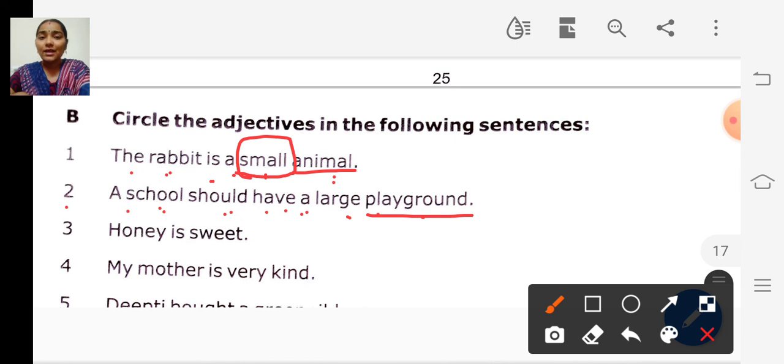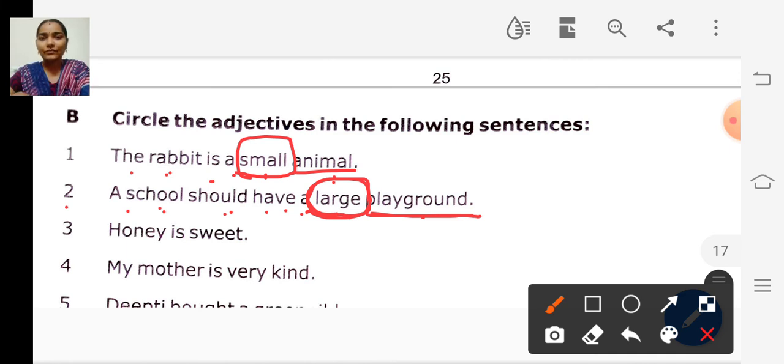It should be large. So the word large describes the noun playground. The word large is an adjective, so we have circled the adjective large.